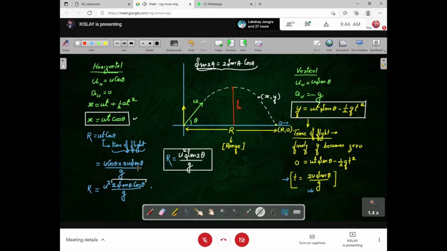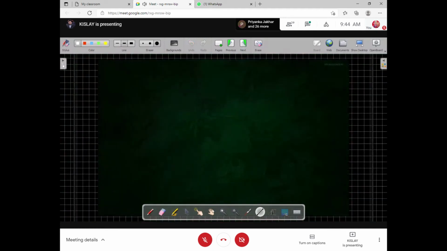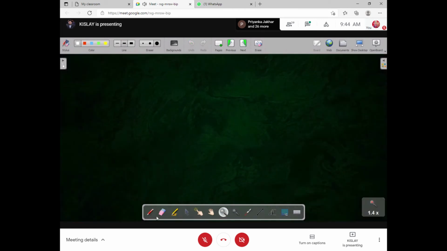Now, we have derived maximum height, and range meaning maximum horizontal distance. We have seen the coordinate at time t and velocity at time t. Simultaneously, we have discussed the displacement of the particle at time t. But now we have to find the equation of trajectory. Listen carefully. Equation of trajectory. I'm just taking the next page.